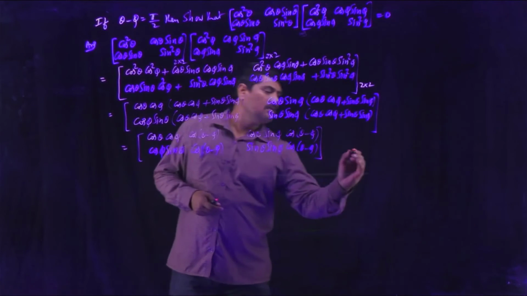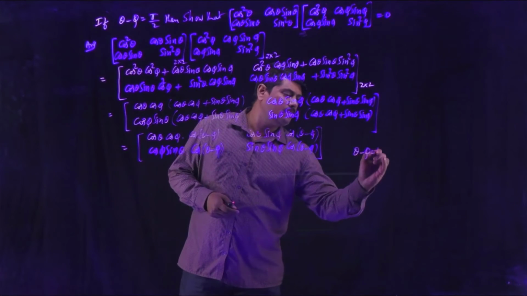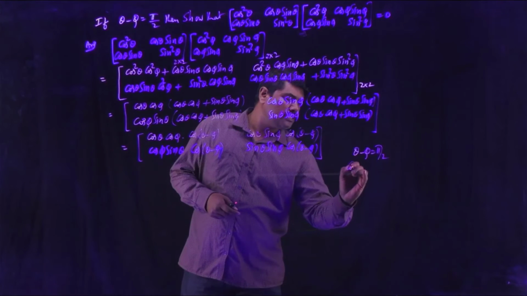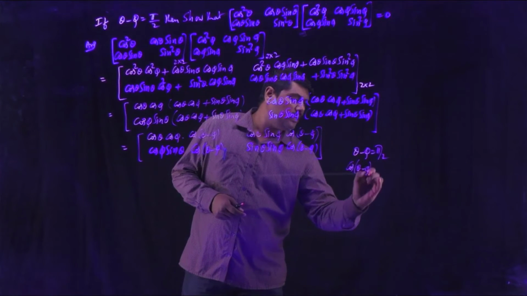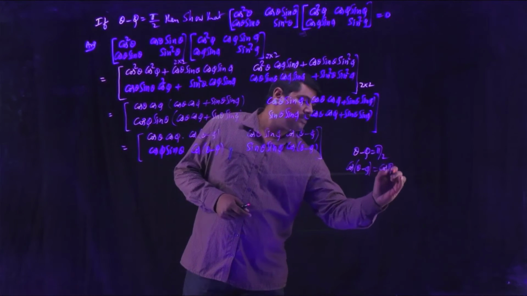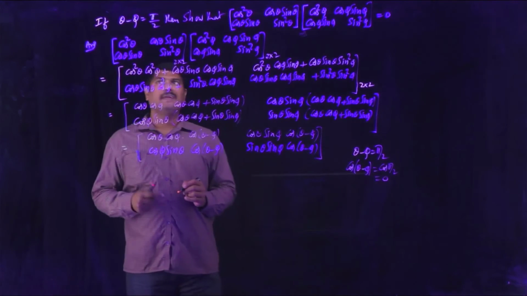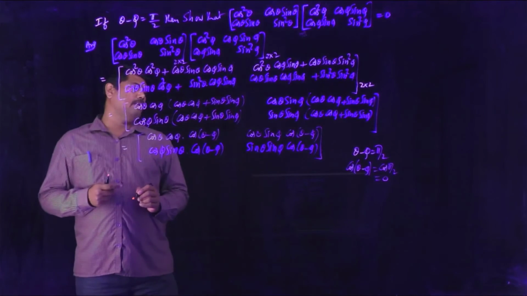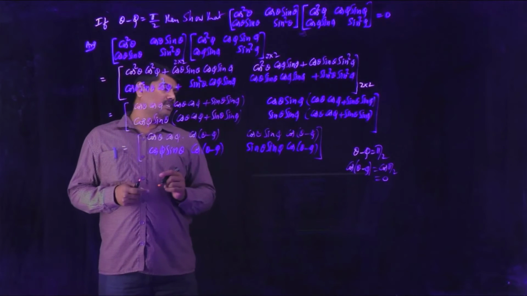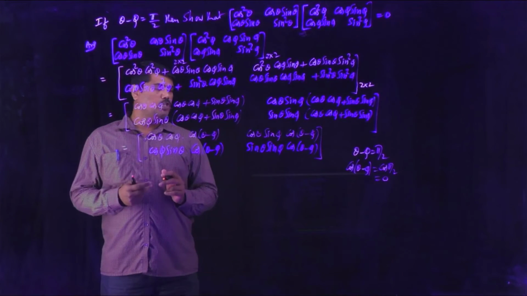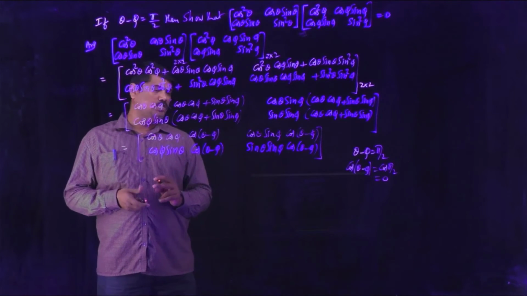Since theta minus phi is given as pi by 2, cos(theta minus phi) becomes cos(pi by 2), that is 0. By the given condition, theta minus phi is pi by 2, so cos(theta minus phi) becomes 0 because cos 90 degrees is 0.